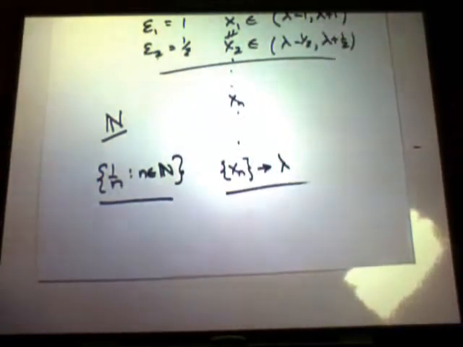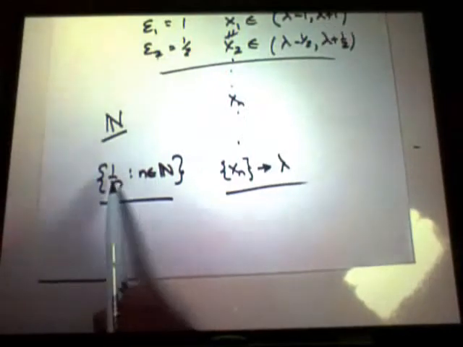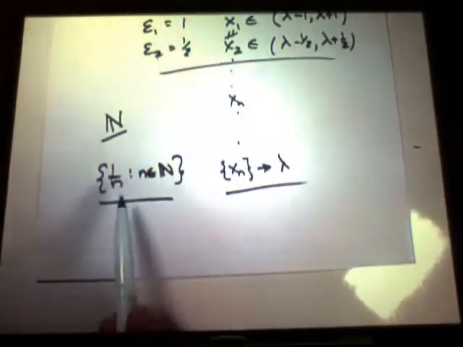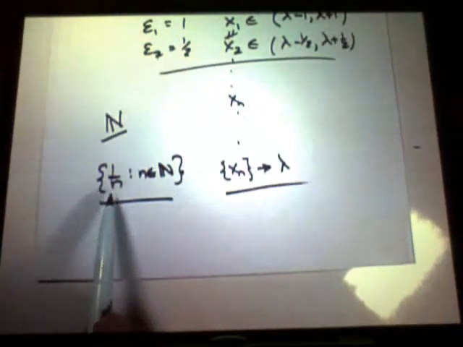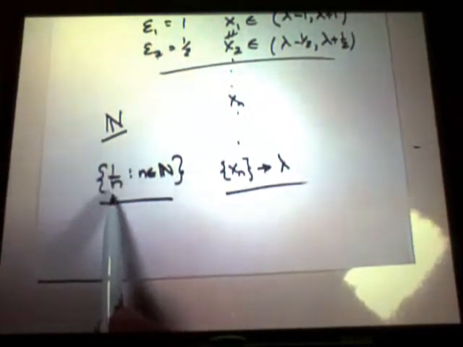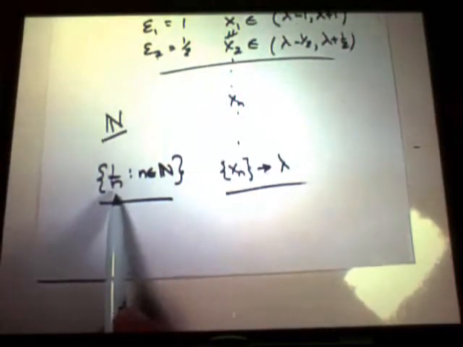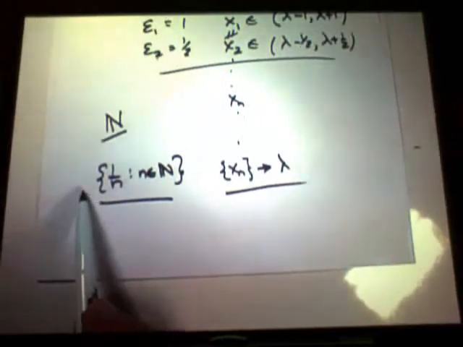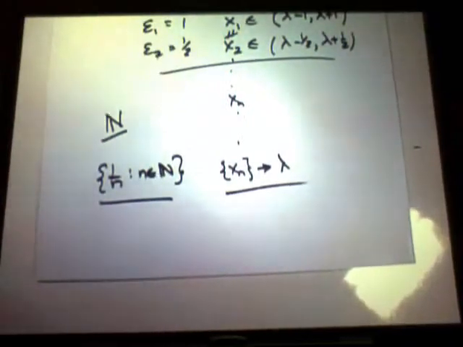Remember, the limit has to be in the set. The limit here is going to be 0, right? Any sequence in this set has to have terms with 1 over arbitrarily high n, right? So the only place that this thing can go is to its limit point. Its limit point is 0. 0 is not in that set.